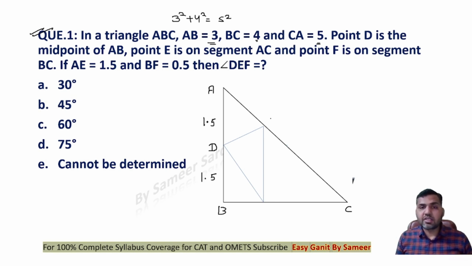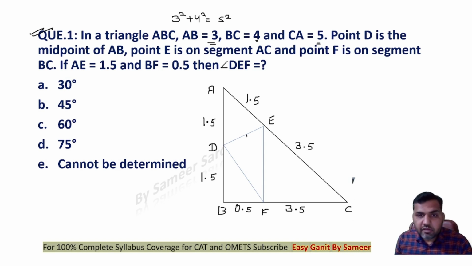Point E is on the segment AC and point F is on the segment BC. The length of AE is given as 1.5 and the length of BF is given as 0.5. Because BC is given as 4, can I say FC will be equal to 3.5? AE is equal to 1.5, so can I say that the length of CE will be equal to 5 minus 1.5, that means 3.5. And we are supposed to find the value of the angle DEF. This is how you are supposed to make a diagram for this question, right?